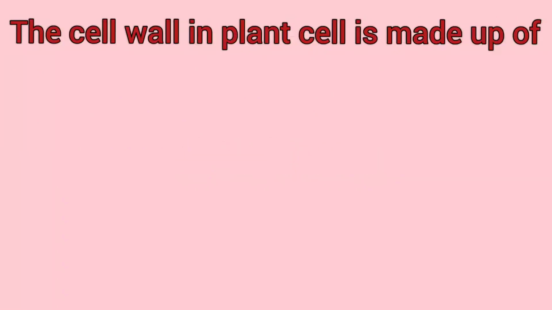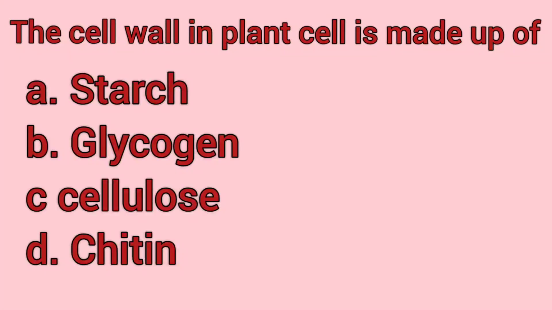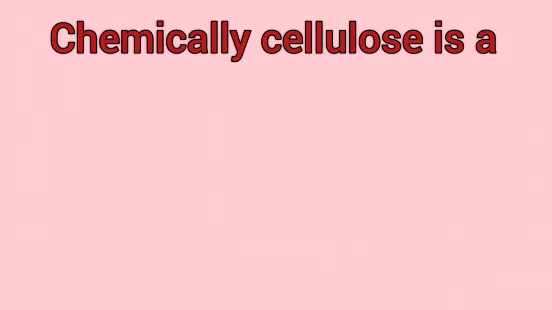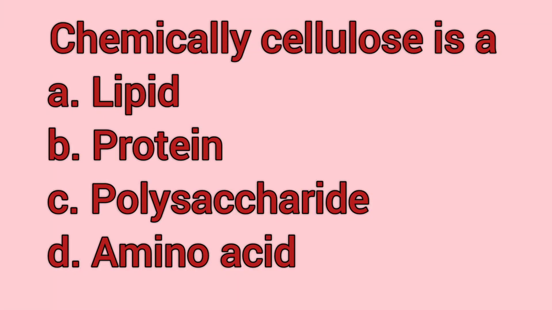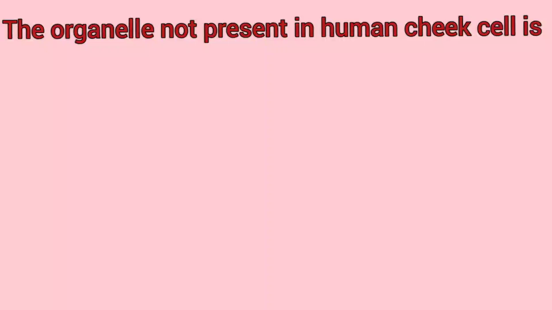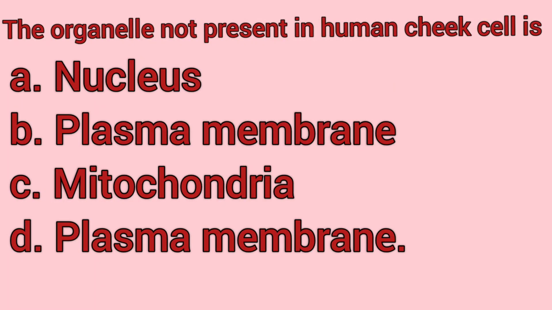Cell wall in plant cell is made up of starch, glycogen, cellulose or chitin. It's cellulose. Chemically, cellulose is a lipid, protein, polysaccharide or amino acid. It's polysaccharide. The organelle not present in human cheek cells is nucleus, plasma membrane, mitochondria or chloroplast. It's chloroplast.